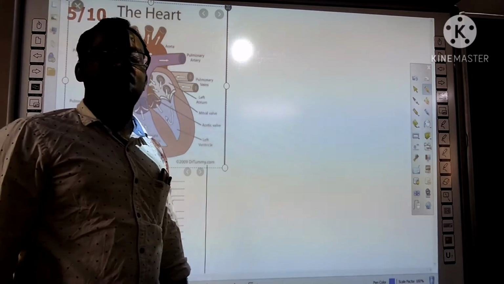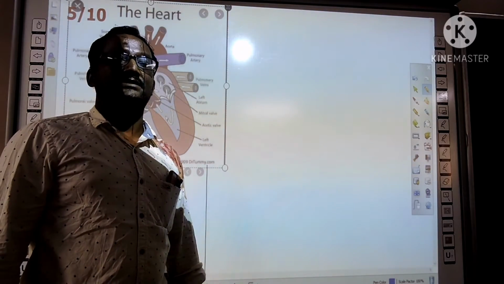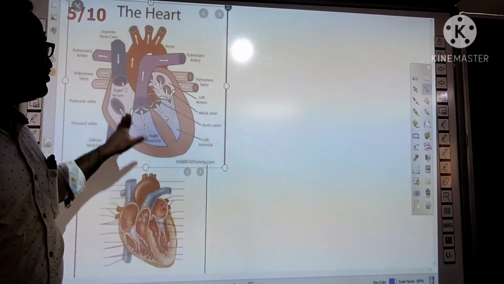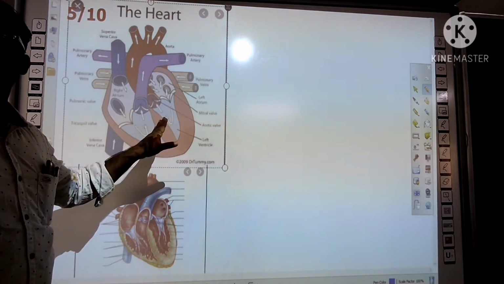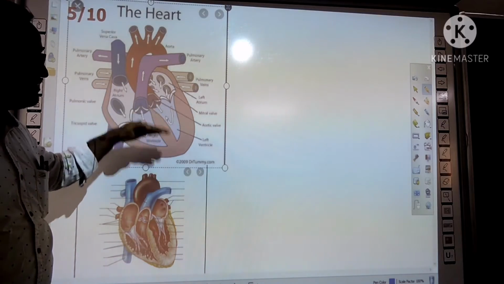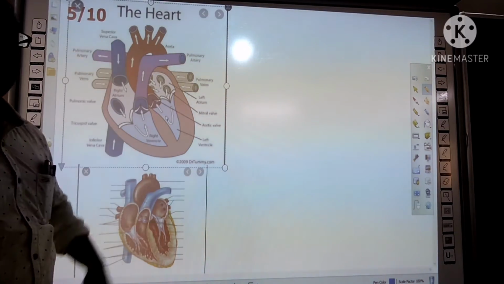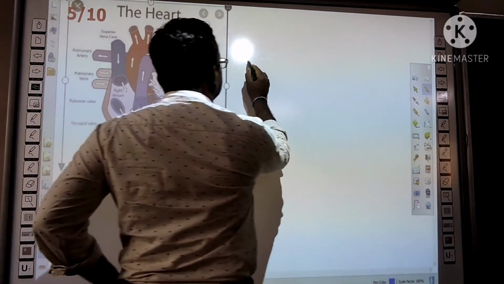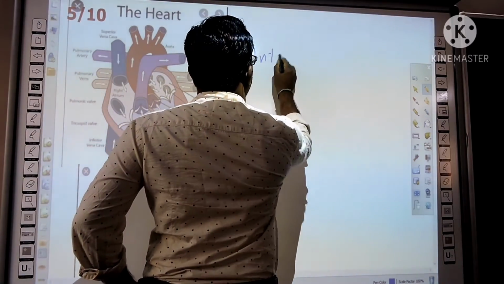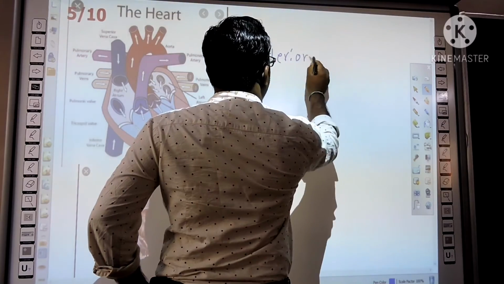Internally, as I said, the heart is divided into 4 chambers. The lower side are called posterior chambers, the upper side is called anterior chambers. The anterior chambers are called auricles.